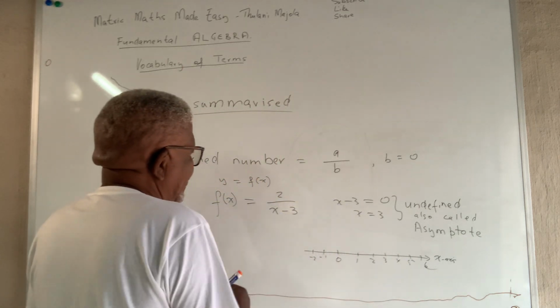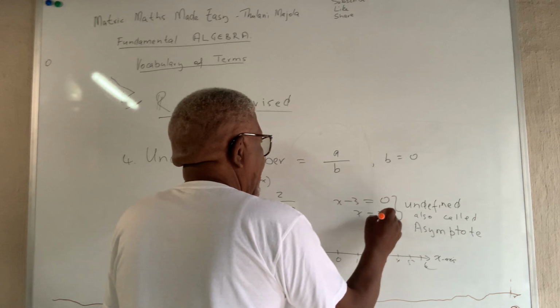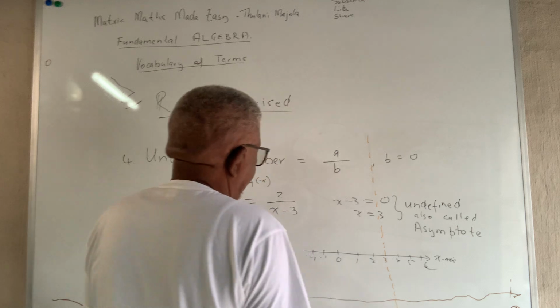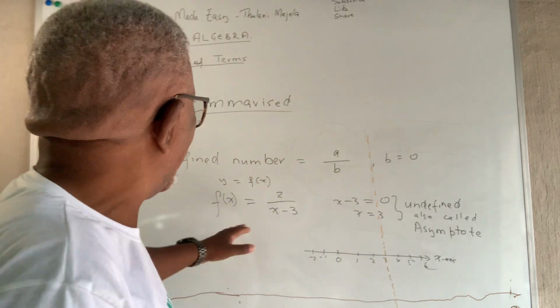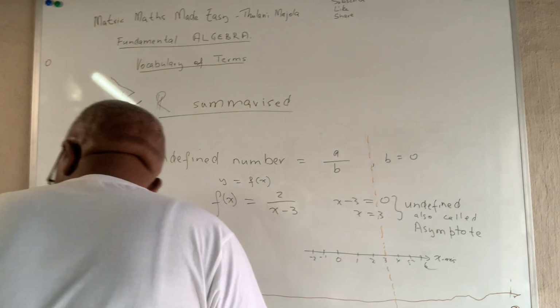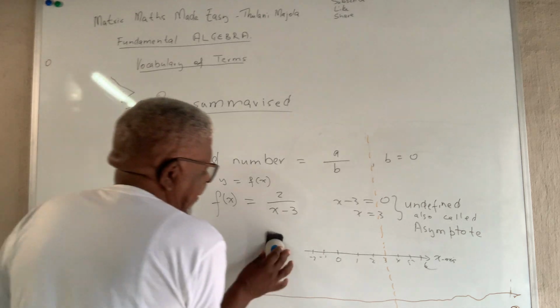The graph is not defined when x equals 3 here. So we draw a dotted line before you do anything. The first thing you do when you are drawing your hyperbola is draw the undefined. So now you know how to draw the hyperbola, and then you can get your x-axis and the y-axis.